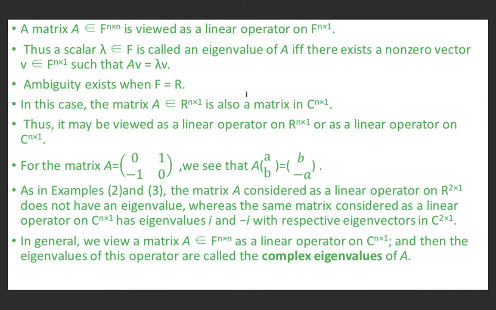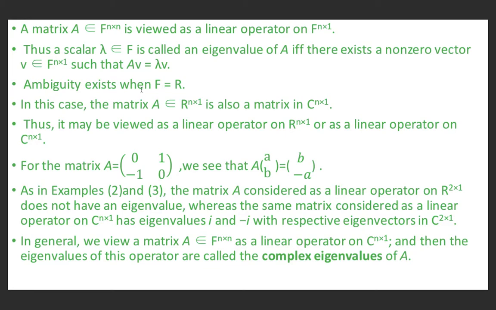So a matrix A belonging to F^(n by n) is viewed as a linear operator on F^(n by 1). We have seen in the first case, we had assumed A was a 2 by 2 matrix. It was a linear operator on 2 by 1 matrices. Thus, a scalar lambda belonging to F is called an eigenvalue of A if and only if there exists a non-zero vector v belonging to F^(n by 1) such that Av is equal to lambda v. A is an n by n matrix, v is n by 1.